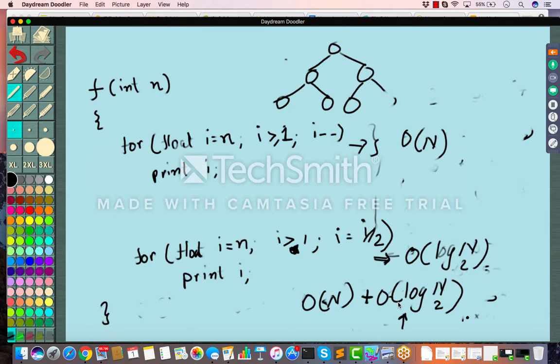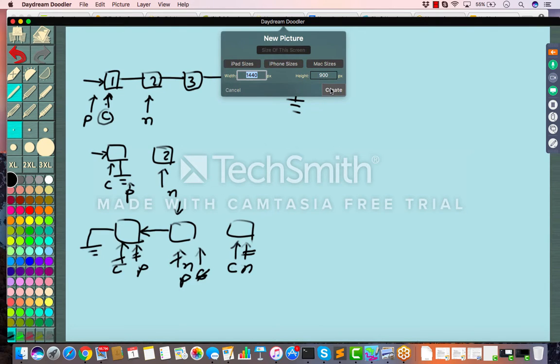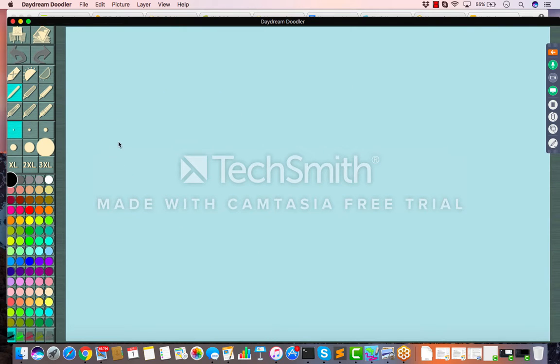Now earlier I showed you the graph, right? Let's see how O of n and O of log n will look. So let's do some mapping here.